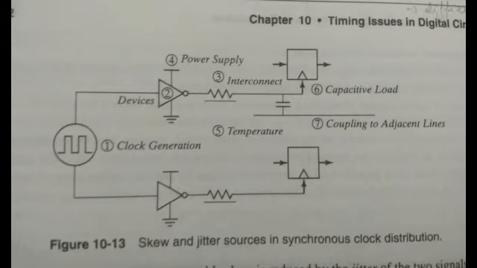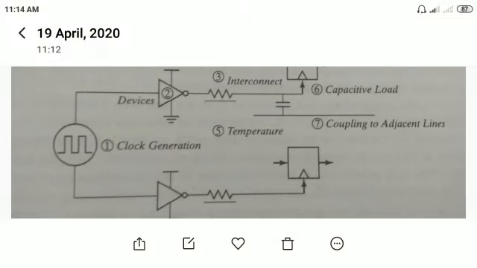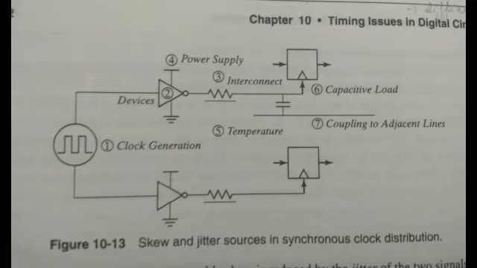It is perfectly acceptable for a clock signal to take multiple cycles to get from a central distribution point to a low level register, as long as all the clocks arrive at the same time at all the registers on the chip. Actually, there are many reasons why two parallel paths don't result in exactly the same delay. The sources of clock uncertainty can be classified in several ways. First, error can be divided into two categories. First one is systematic, second one is random.